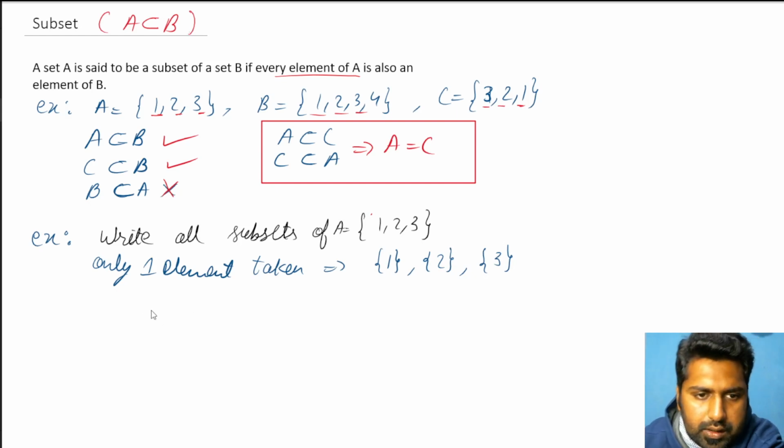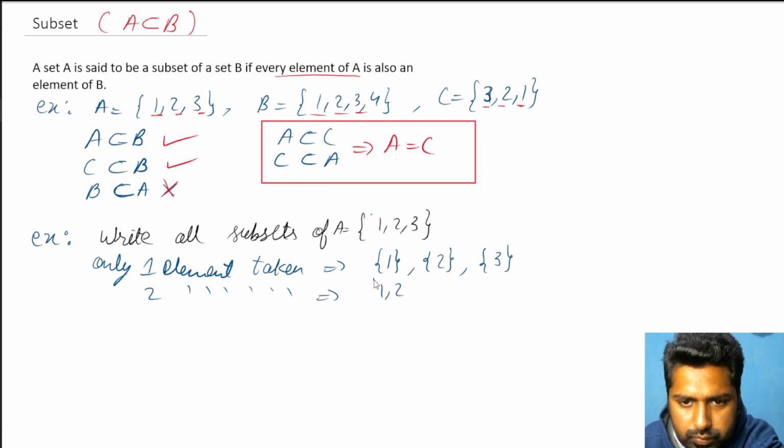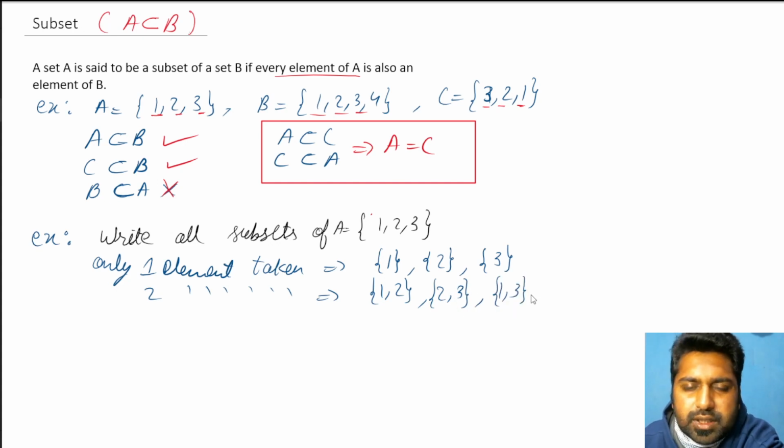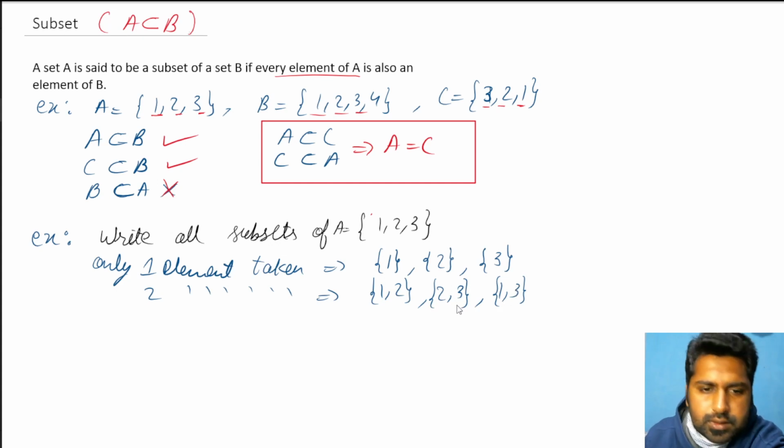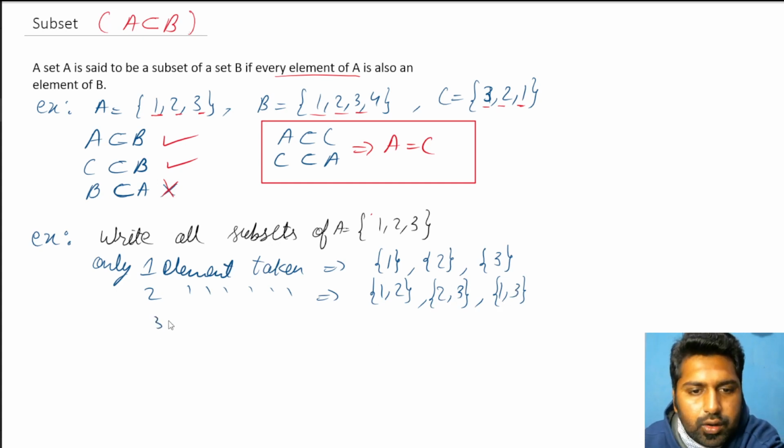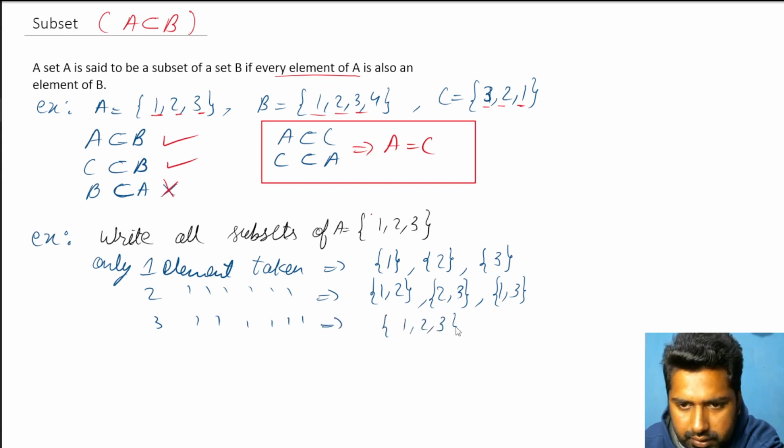Okay. Now take 2 elements. So now I have to take 1 and 2 and create a set. Creating a set means putting it in a curly bracket. Then I can take 2 and 3 also, put in a curly bracket. I can take 1 and 3 also. And don't think that 3 and 1 also should be there. I told you that order does not matter in a set. What if we take all the elements? That can also be a way. So 1, 2 and 3.